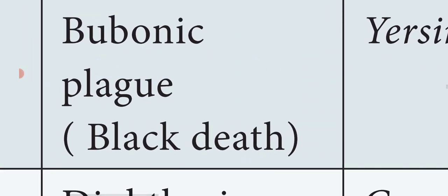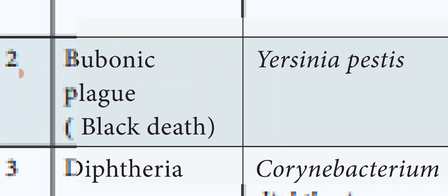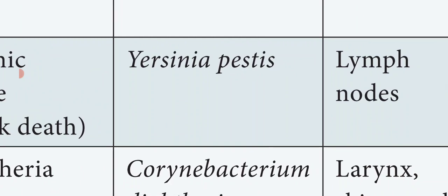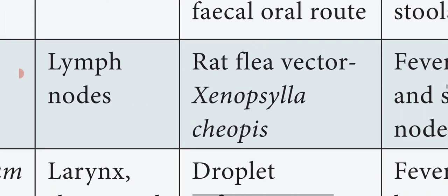Next bacterial disease is bubonic plague, and it is commonly called black death. This disease is called black death, and it is caused by the species or pathogen Yersinia pestis. So the name of the causative agent is Yersinia pestis, and it mainly affects the lymph node.